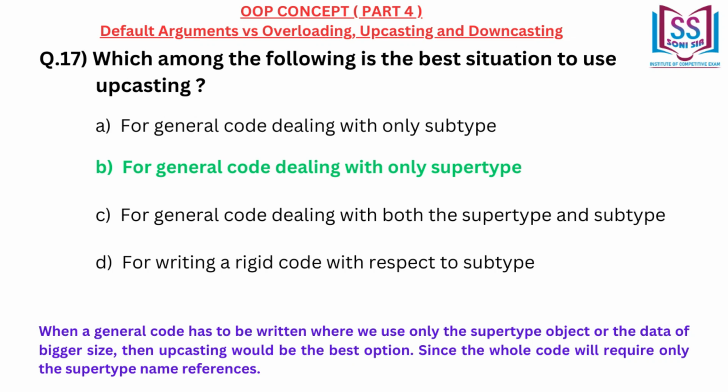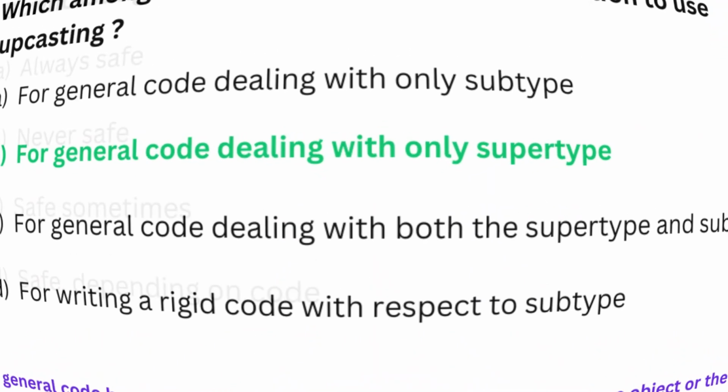When a general code has to be written where we use only the supertype object or the data of bigger size, then upcasting would be the best option. Since the whole code will require only the supertype name references.